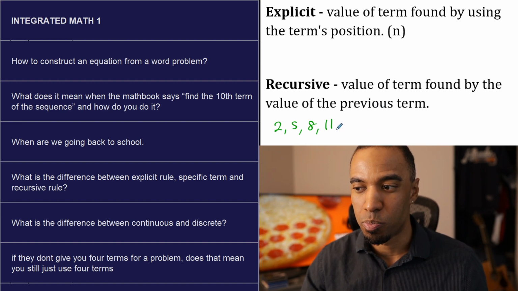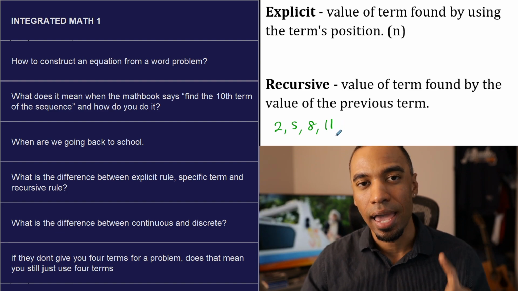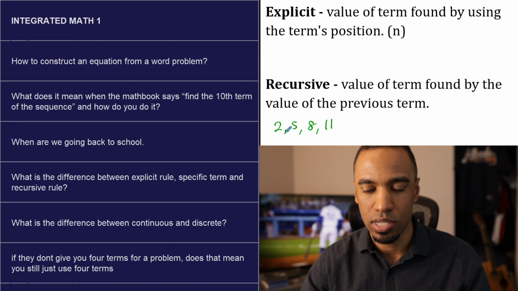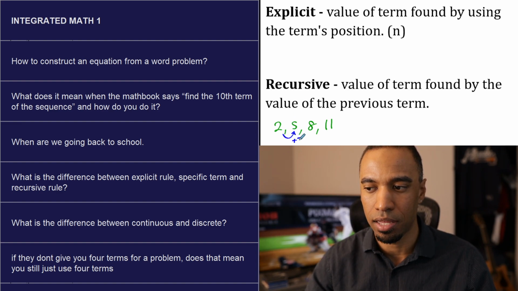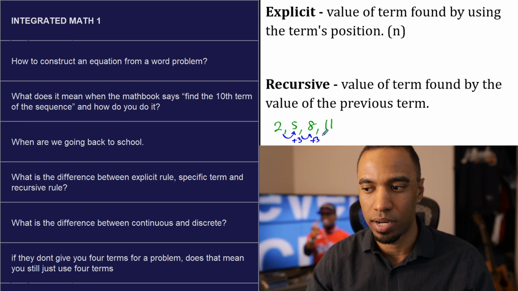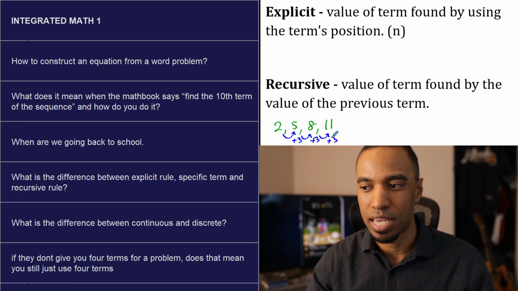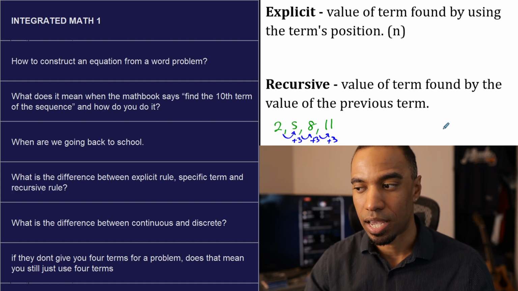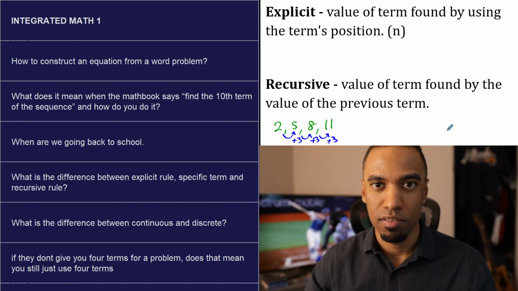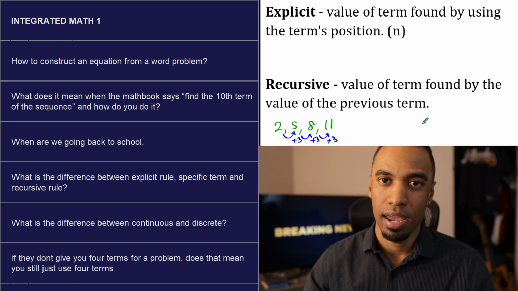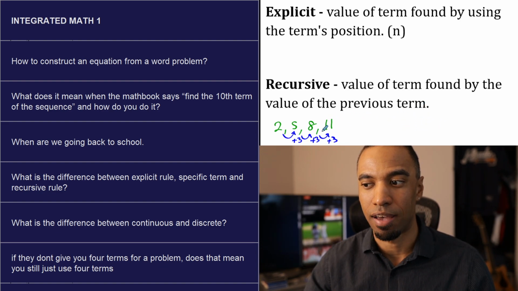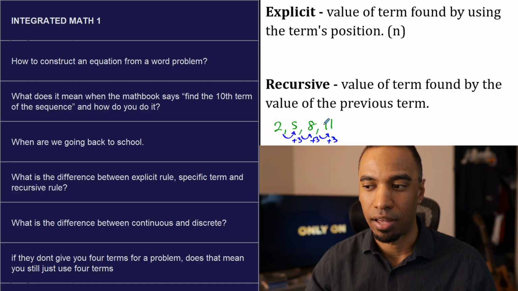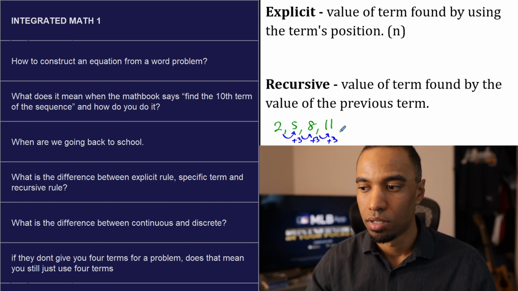When I want to find the value of a specific term, let's say it's the 10th term, I can do that recursively by following the pattern from one number to the next. And once again, as an arithmetic sequence here, we are adding 3 each time. I'm doing exactly what I did last time, just rehashing. If I want to find the 10th term, guys, I have to first know what the 9th term is, because I got to add 3 from the 9th term to do that. If I want to find the value of the 9th term, I got to know the 8th term. 8th term needs 7, 7 needs 6, 6 needs 5, 5 needs 4. So to find the value of the 10th term recursively, I got to first know the value of the 4th term. I got to add 3 to it.